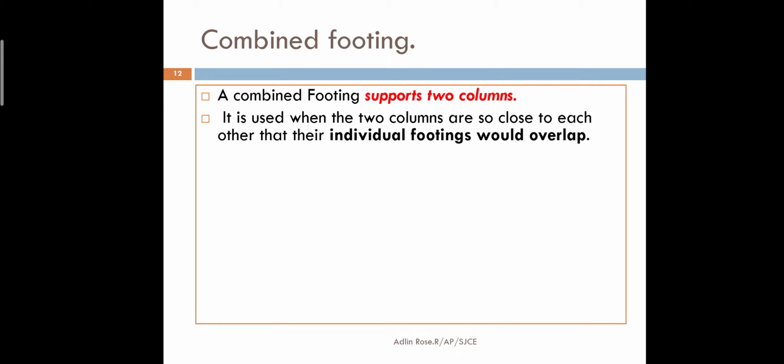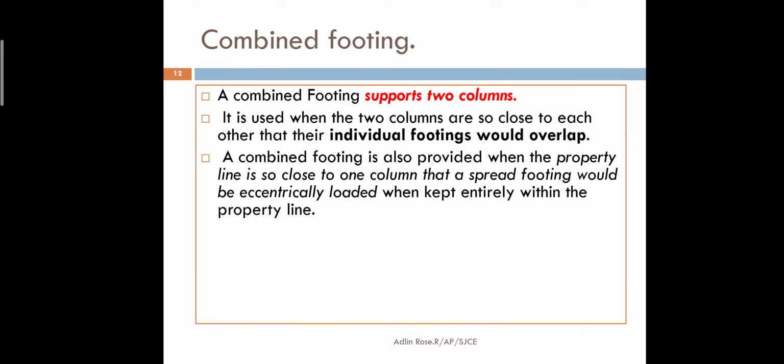But in case isolated footings overlap with each other, because the distance between the two columns is small, they are very close to each other. Then the foundations of the two columns will overlap with each other. So we must combine both the foundations. That is why combined footings are adopted.